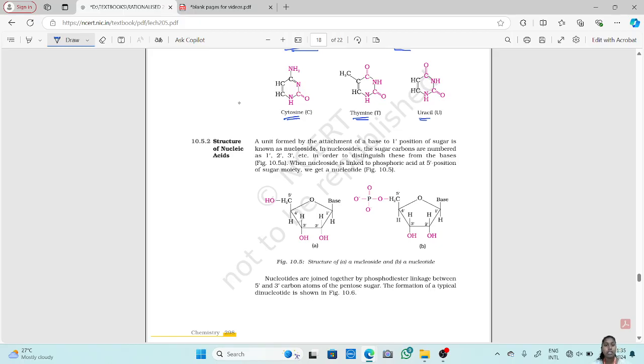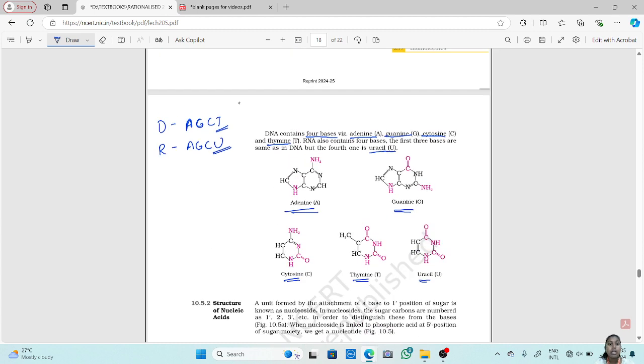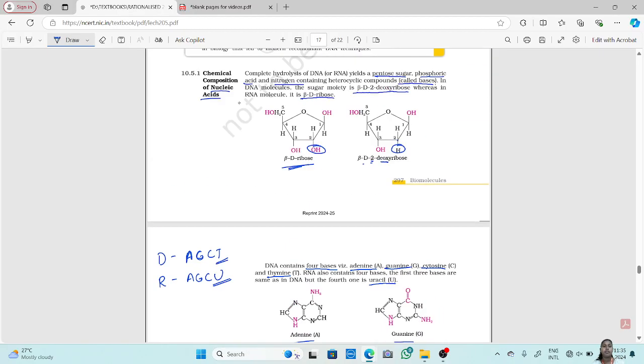Now we have seen on hydrolysis, we know we get a pentose sugar, there is phosphoric acid, then again there is a nitrogen containing heterocyclic compound called bases. Now we have seen the structure of sugar, how a sugar moiety looks like.